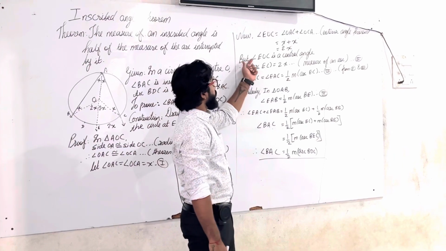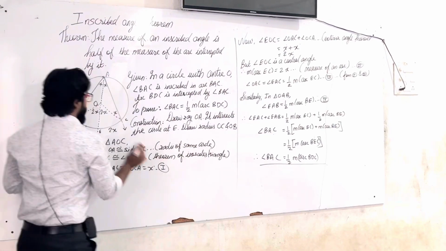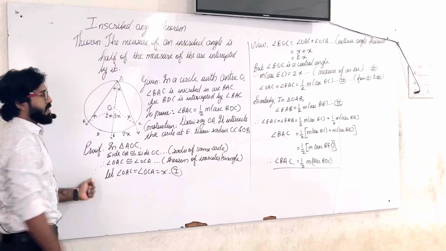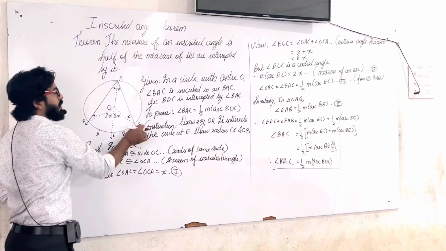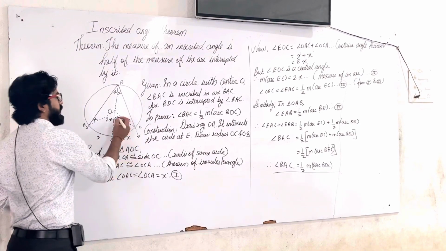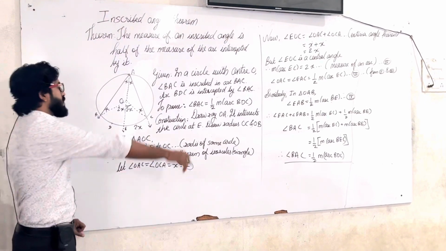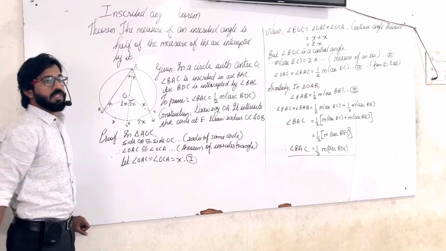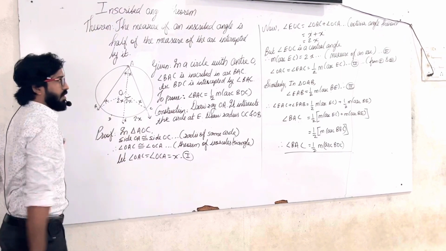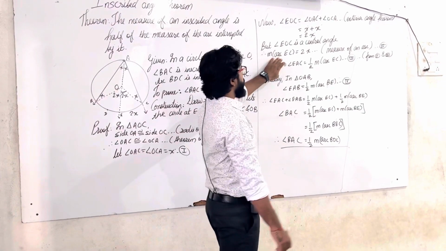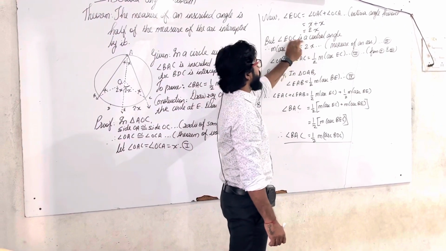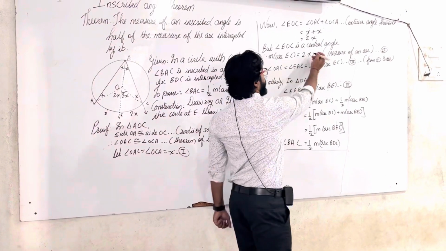Now we also see that angle EOC is a central angle. Therefore, the measure of arc EC is equal to the measure of the central angle, that is 2x degrees.